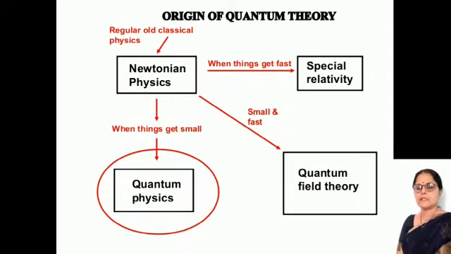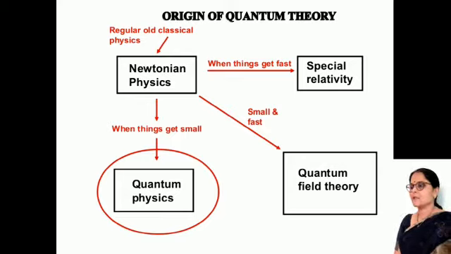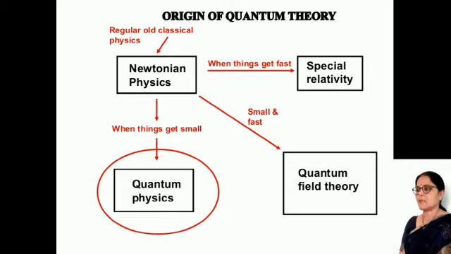While observing the origin of quantum theory, this block diagram is very important. In this block diagram, there are four parts. The first one is Newtonian physics. The second one is special relativity, quantum field theory, and quantum physics. We will see them one by one.